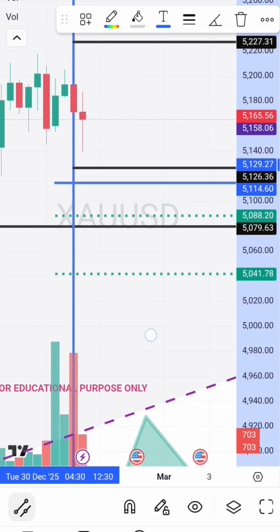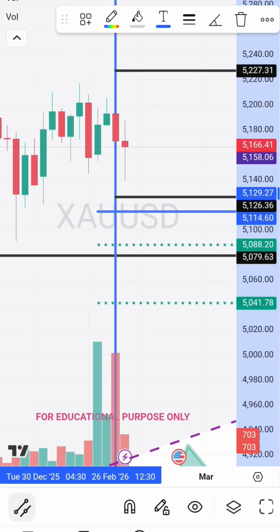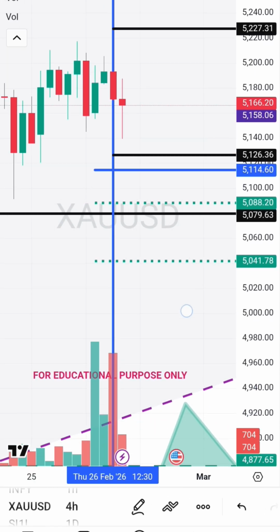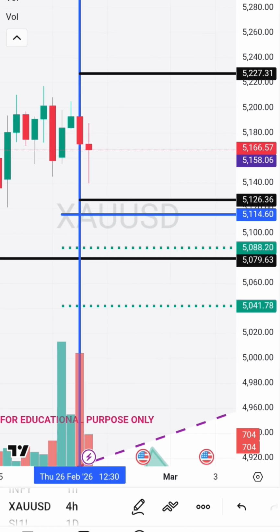Comex gold is affected by dollar index as I told, but since there is one stop loss hunting line, black line, and again above there's another stop loss hunting line, it may be consolidating for a while, I believe. So you have to be very careful. What is stop loss hunting line? At the end of the video you will come to know. So it will eat your stop losses.